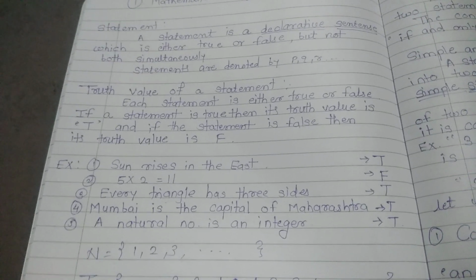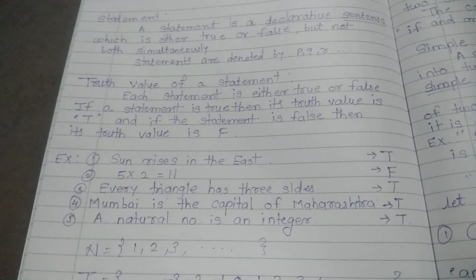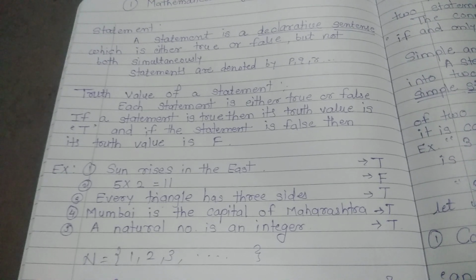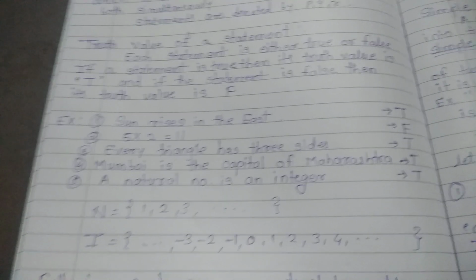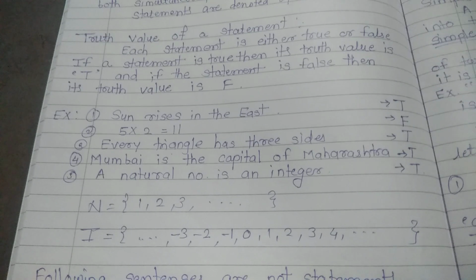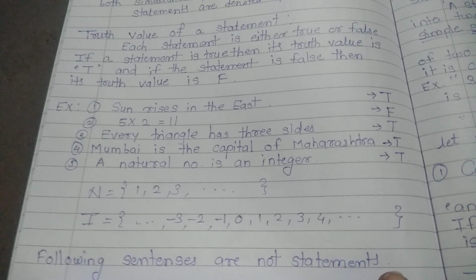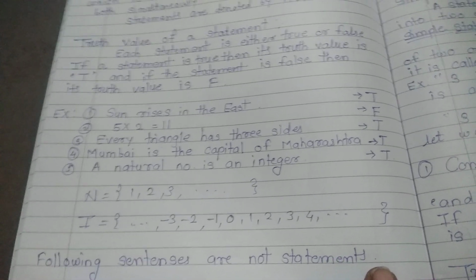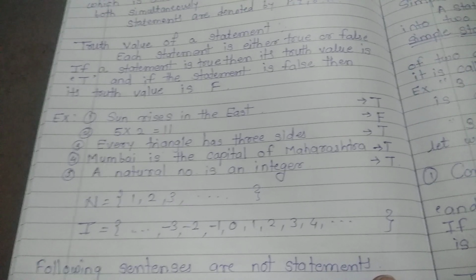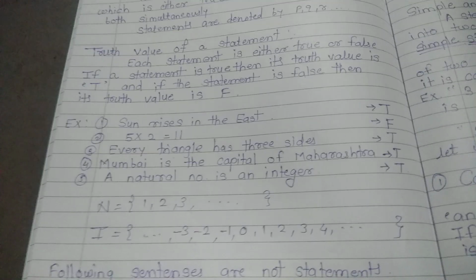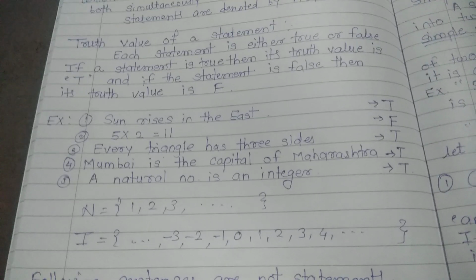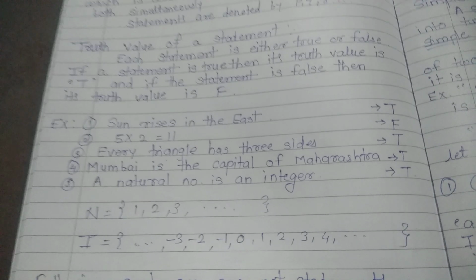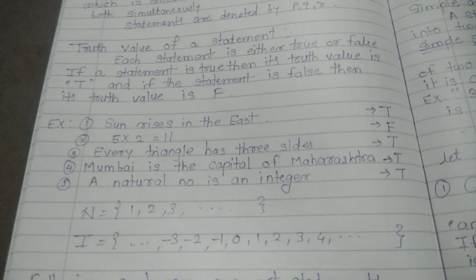A natural number is an integer. Yes, we all know the sets: natural numbers, integers, rational numbers, irrational numbers, real numbers. For this, let me give the examples. Natural numbers start from 1, 2, 3 and so on. And we know that the set of integers is denoted by capital I. Therefore, it is the set 0, 1, 2, 3 and so on, and minus 1, minus 2, minus 3 and so on. You can see this, every natural number is in the set of integers. Therefore, this statement is also true, and the truth value of this statement is again T.